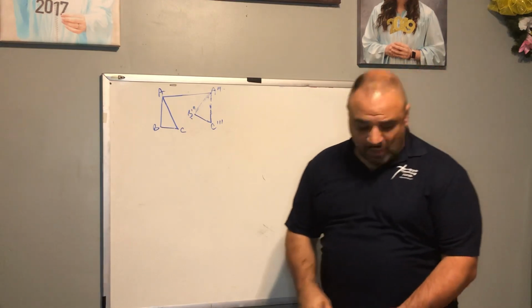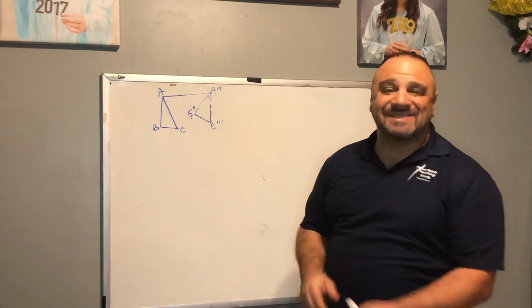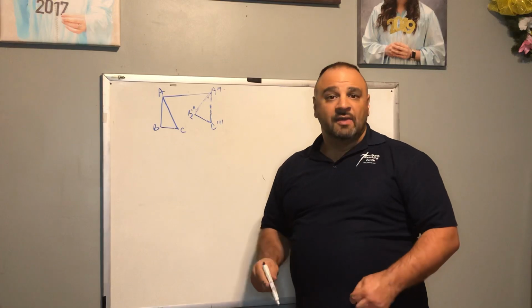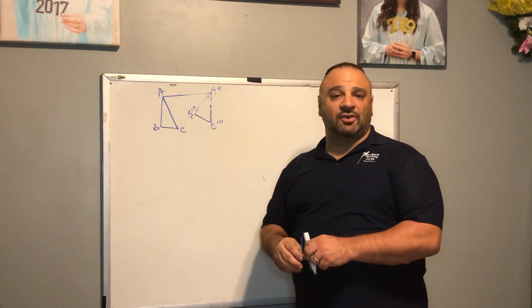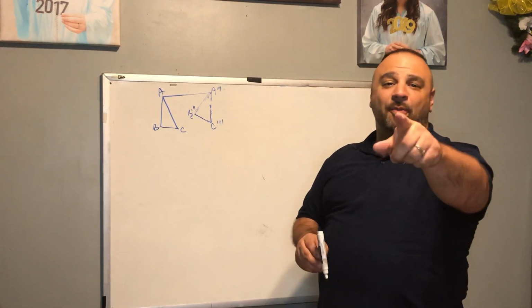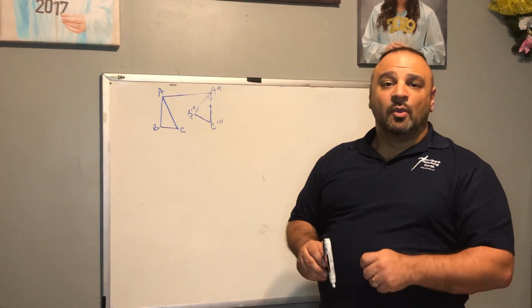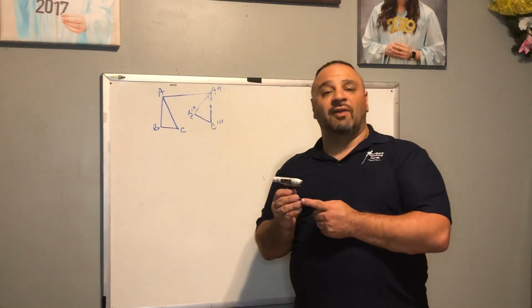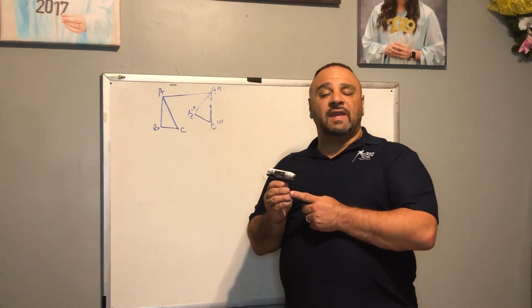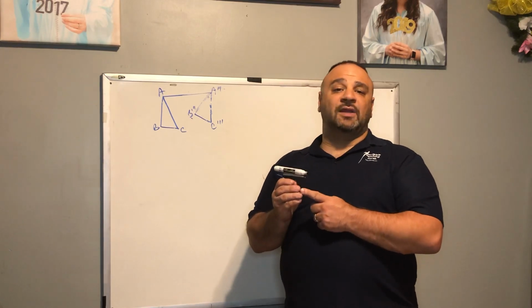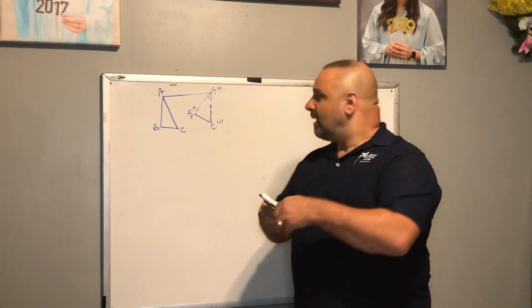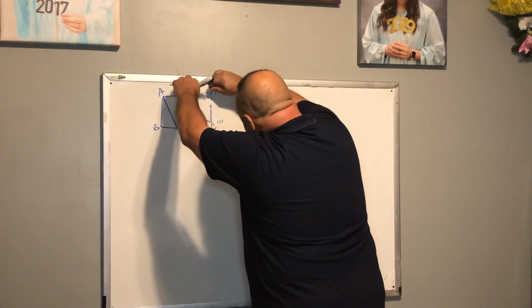Now what I want to do is find the perpendicular bisector of that line. Do you remember how to find a perpendicular bisector? We stick the compass point of our compass on the end of the line segment. We open up the compass a little more than halfway. All right, so that's what I'm going to do here.